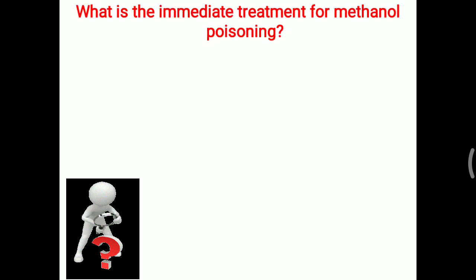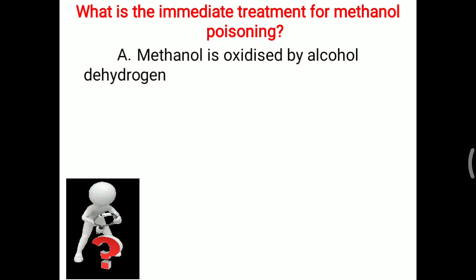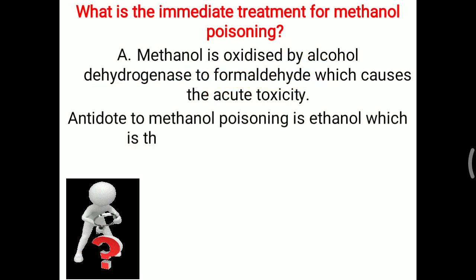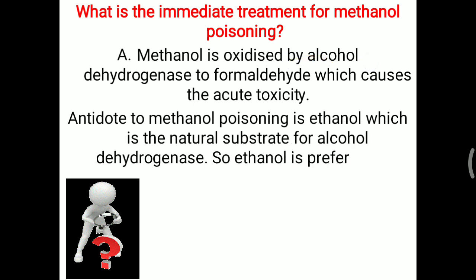What is the immediate treatment for methanol poisoning? Simply remember, methanol is oxidized by alcohol dehydrogenase to formaldehyde, which is causing the acute toxicity. So alcohol dehydrogenase is metabolizing methanol and making formaldehyde, which is more dangerous. So we have to decrease the activity of alcohol dehydrogenase, and that is possible by competitive inhibition. So the antidote for methanol poisoning is ethanol.